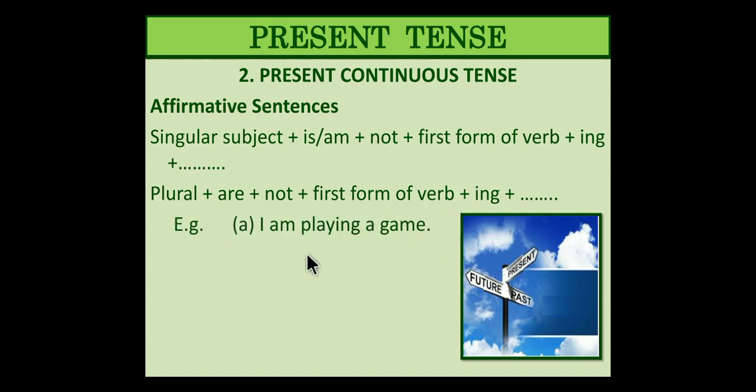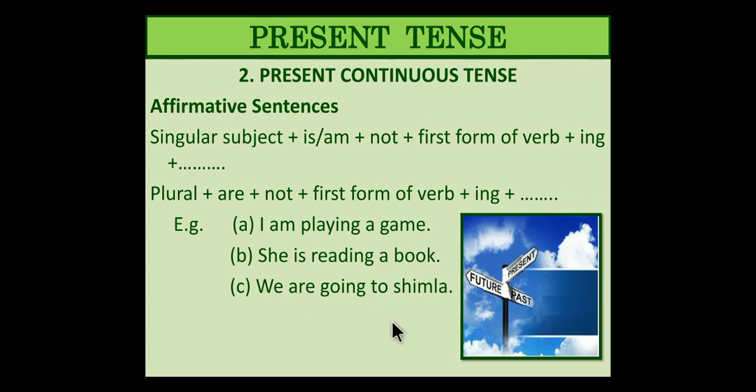Again, examples, let's check that. Just ignore this not over there. It should not at all be there. It's a negative sentence, and right now we are talking about affirmative sentences. My apologies for that. See, I am playing a game. Singular, am. She is reading a book. That's it. Then, we are going to Shimla.